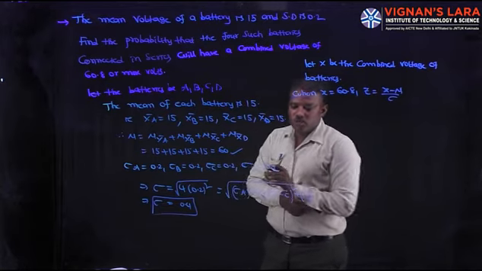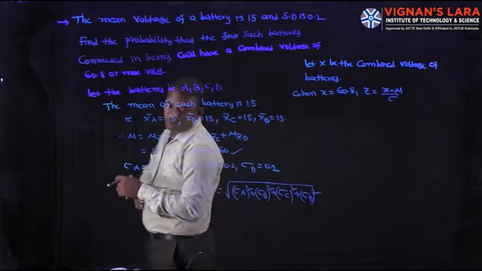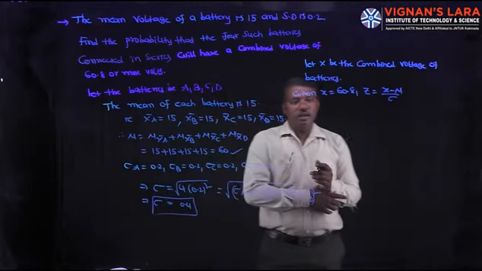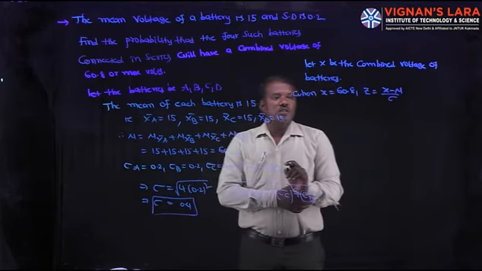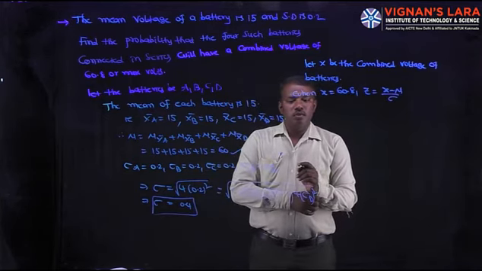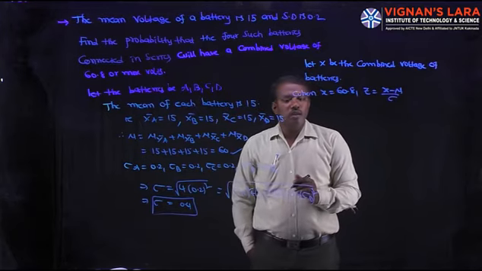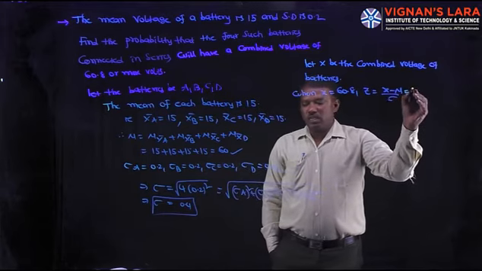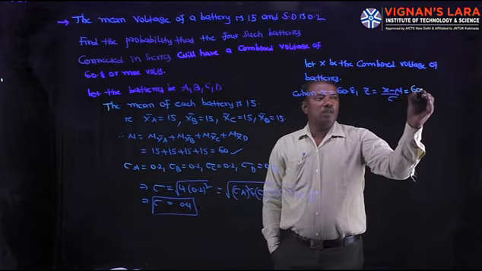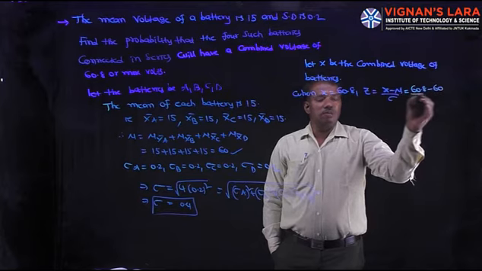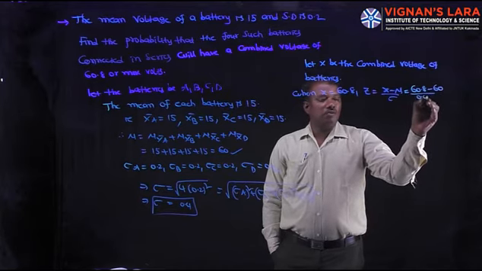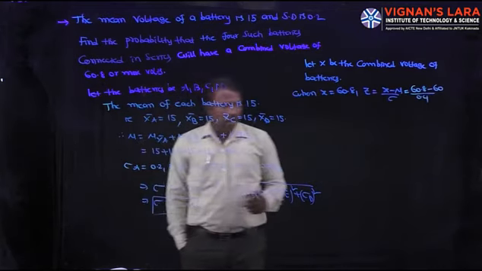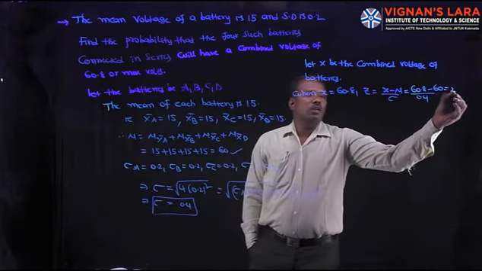Sampling distribution means we have to calculate the probability of the sample mean. Here we have to calculate the combined voltage of the 4 batteries. So when x is equal to 60.8, z is equal to (x minus mu) by sigma. What is x? 60.8 is already given. What about mu? 60. Sigma is already calculated as 0.4. So (60.8 minus 60) by 0.4, this value is 2. So the z value is 2.